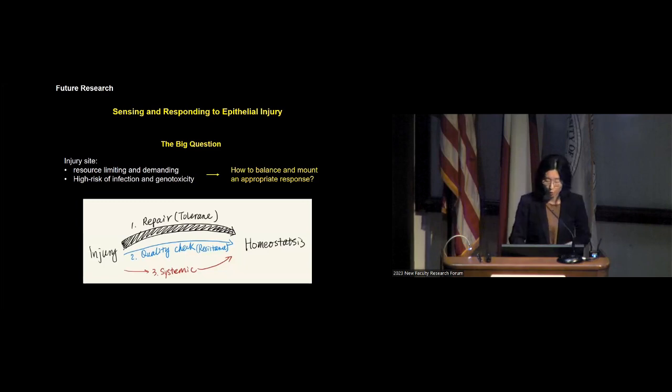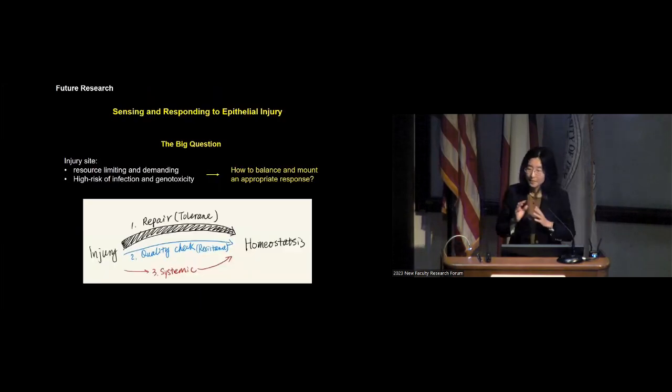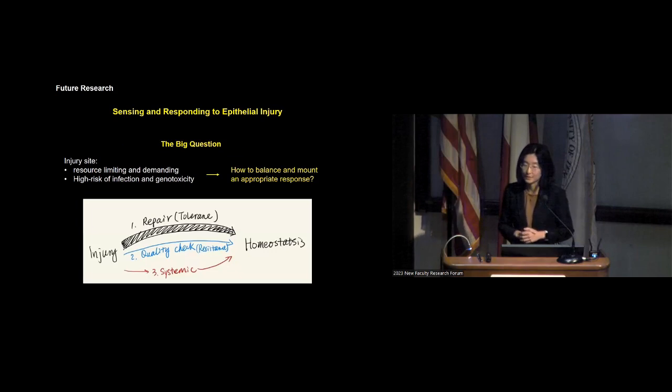essential for homeostasis. So we will combine biochemistry, mouse genetics, or any technology necessary to answer this question at molecular and cellular levels. And with that, it will go beyond skin wound repair and also be important for relevant pathologies such as inflammatory disease,